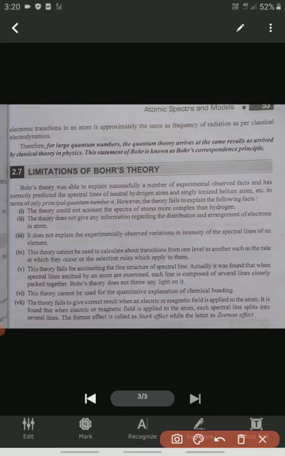And next, fourth: this theory could not be used to calculate the transition from one level to another, such as the rate at which they occur or the selection rules which apply to them. So the theory is not able to explain the transition from one level to another level, at what rate electrons move from a higher energy level to a lower energy level.